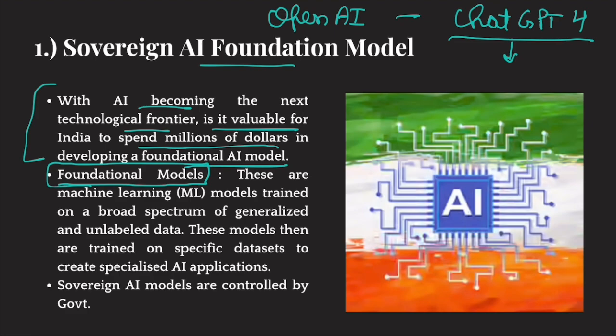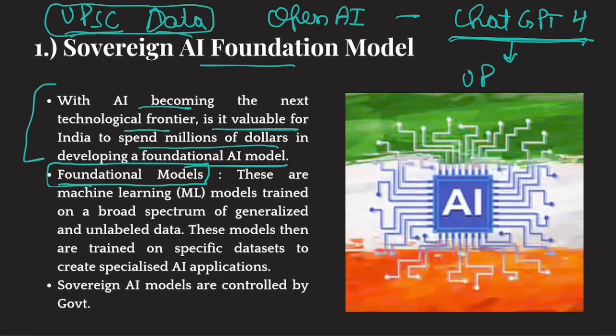And what I do is I train this ChatGPT 4 model on data generated from UPSC answers or UPSC related data, let's suppose UPSC current affairs related data. So I take this model, I feed UPSC current affairs related data into it, and now I have created, let's suppose, a new AI application called UPSC Jumbo.